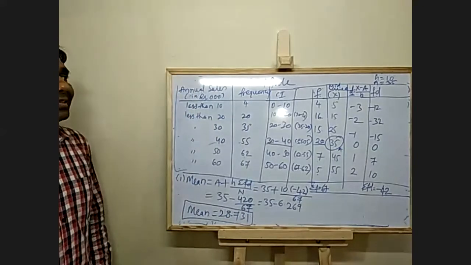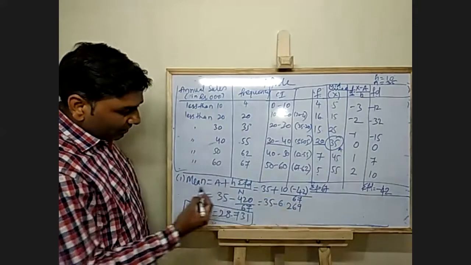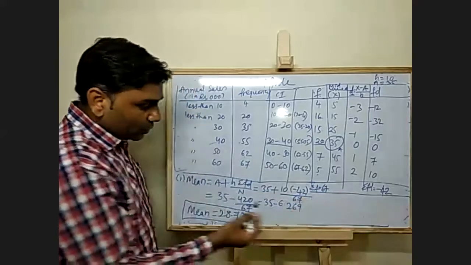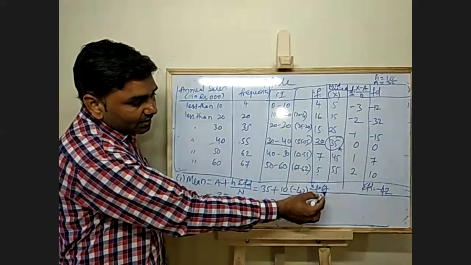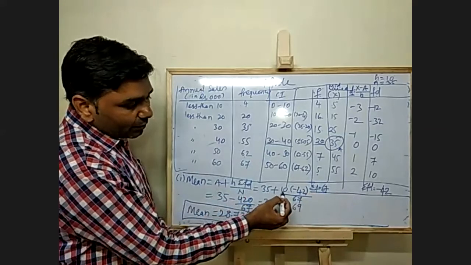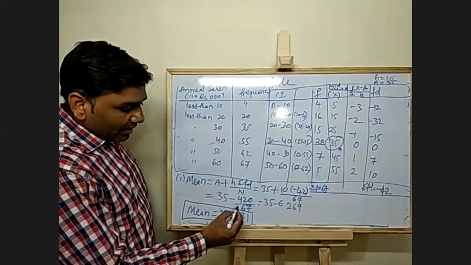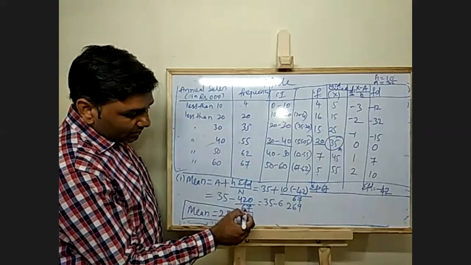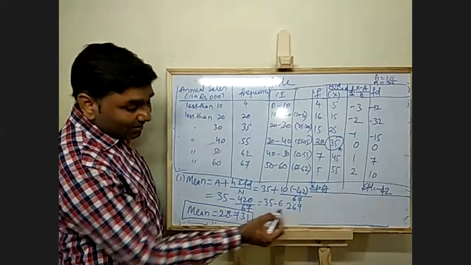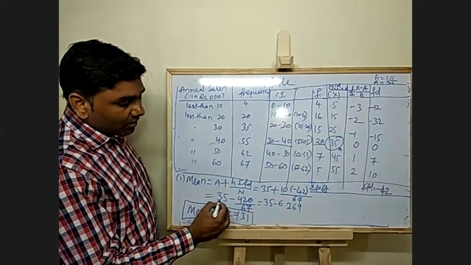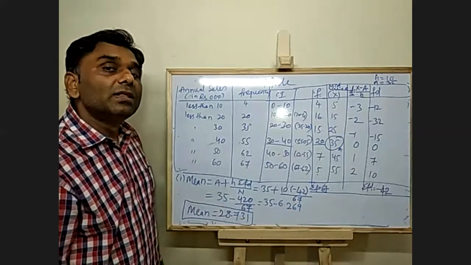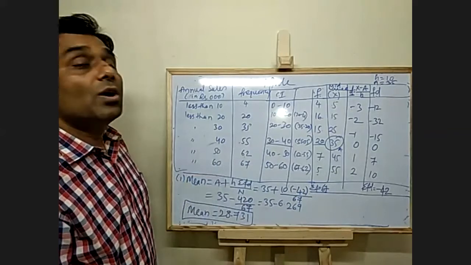28.731. What I did, I just filled in the formula. A is 35, h is 10, summation of fd is minus 42, n is 67. So 35 minus 42 into 10 is minus 420 divided by 67. 420 divided by 67 is 6.269. Therefore, mean is equal to 35 minus 6.269, which will give me 28.731. So I have the mean.